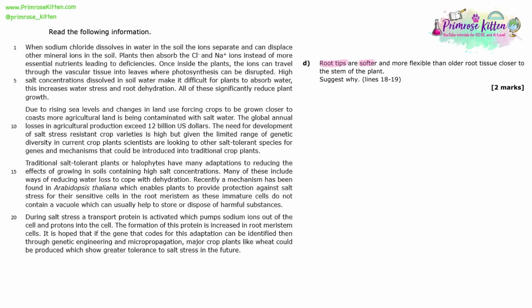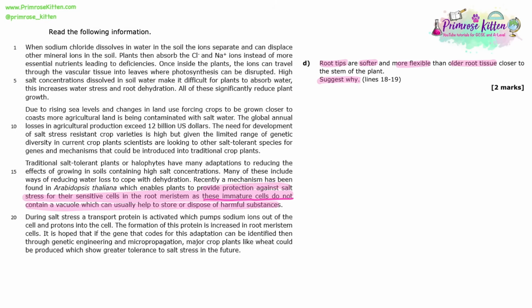Root tips are softer and more flexible than older root tissue closer to the stem of the plant. Suggest why. Lines 18 to 19. So it says, enables plants to provide protection against salt stress for sensitive cells in the root meristems. These immature cells do not contain a vacuole, which can usually help to store or dispose of harmful substances.